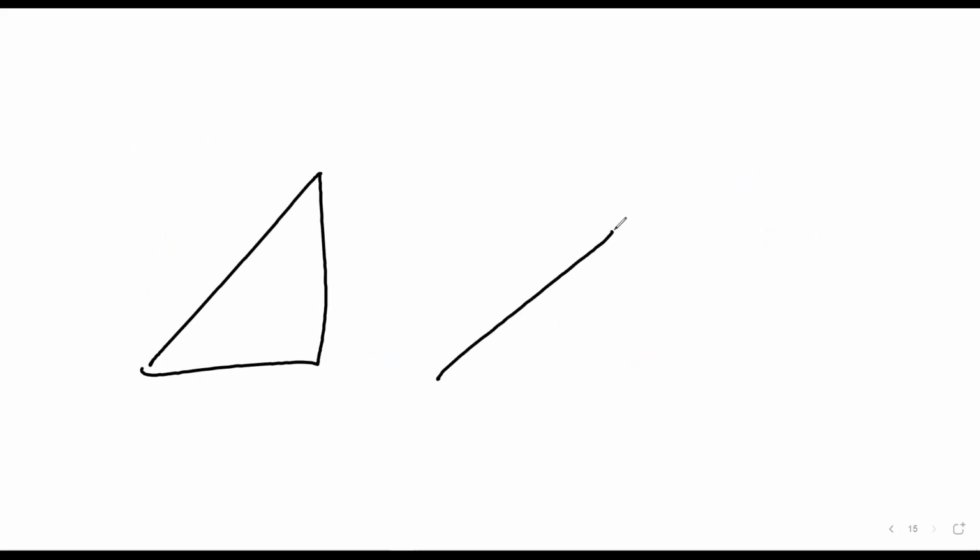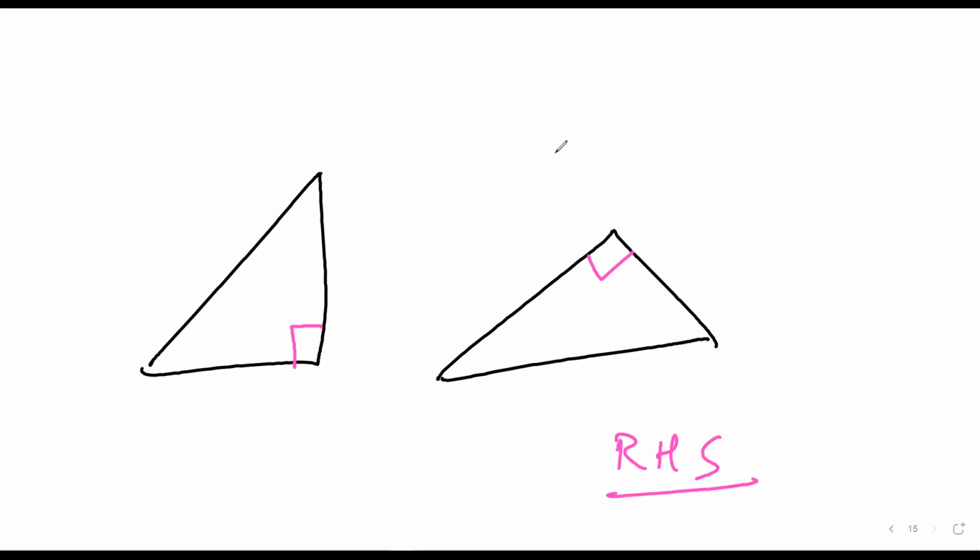Basically, in RHS, why it is very simple is that usually when you see two triangles and one of the angles is 90 degrees, there is a very high probability that you could have RHS. But what it says is, this is the R, the hypotenuse should be equal, and any one of the sides should be equal. Sarthak, have you understood now?